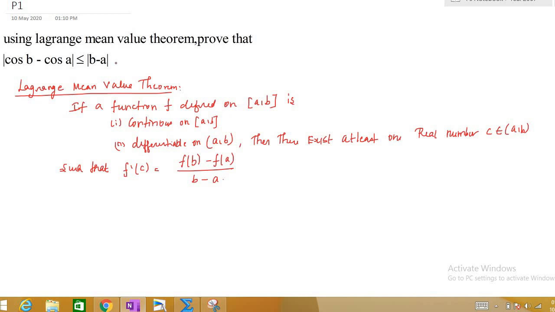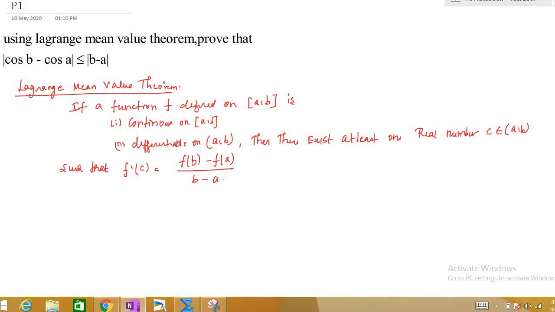So using Lagrange mean value theorem, we have to prove this inequality, that is modulus of cos b minus cos a is less than or equal to modulus of b minus a. That's what we have to prove, right? So this is Lagrange mean value theorem: if a function f defined on closed interval a comma b is continuous on that interval and differentiable on the open interval, then there exists a real number c in between a and b such that the derivative f dash of c will be equal to f of b minus f of a by b minus a. That is, there exists at least one point whose tangent slope is parallel to the secant line. That is what I explained geometrically in the Lagrange mean value theorem. In the description I will provide you the link.